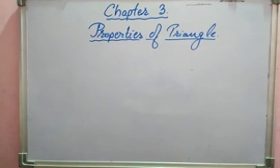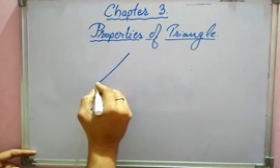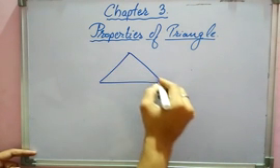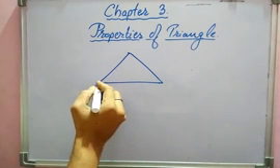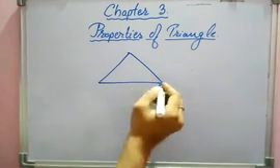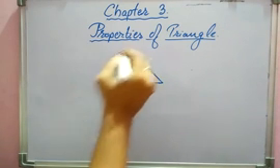So before we start, let me check whether you know what a triangle is. What is a triangle? As you know, a figure having three sides: one side, two sides, and this is the third side. A figure having three sides enclosed from all ends. If a figure is enclosed from all its ends and it has three sides, you can name them.